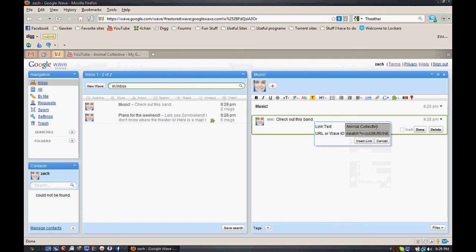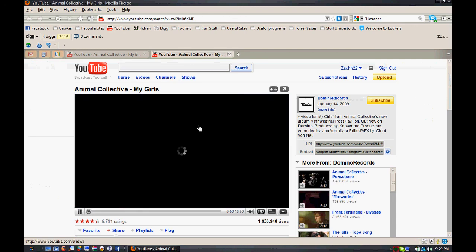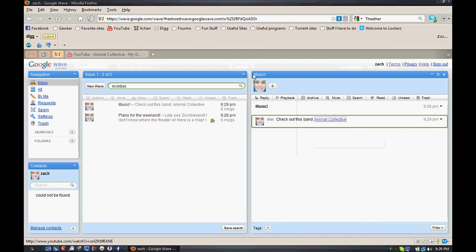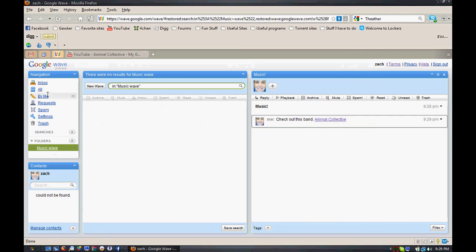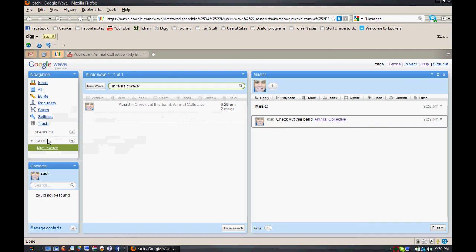Animal Collective, insert link. And there you go, it's a little clickable link. I go to done and I can click the link, and there it is. And so let's say this, whoops, that's my Gmail. Let's say this is an ongoing topic here. This is an ongoing wave and you want to keep in touch with it. You go to folders and you make a folder called music wave or whatever you want. And if you go there, it'll be empty. But if you go to inbox and you take this whole wave, you can put it into the music wave folder. And alternatively, you can do searches.